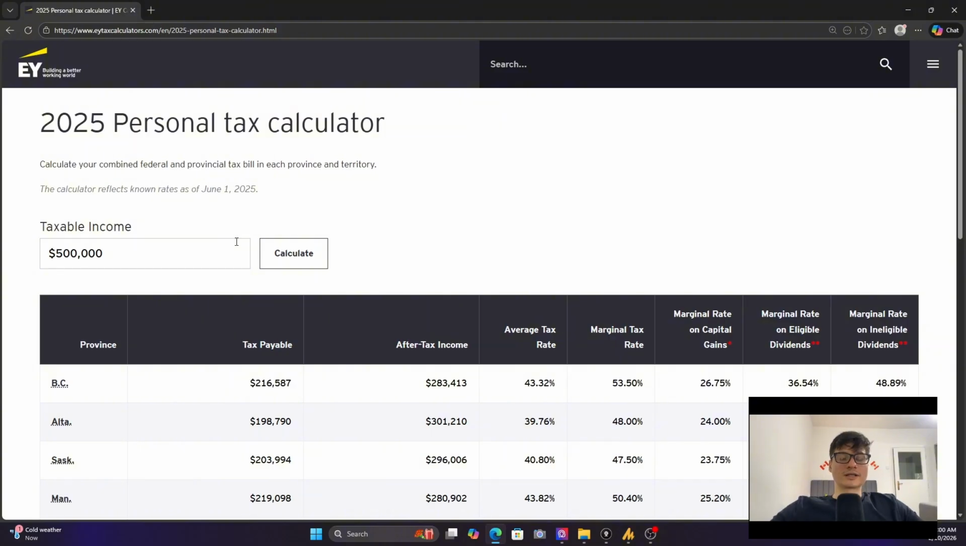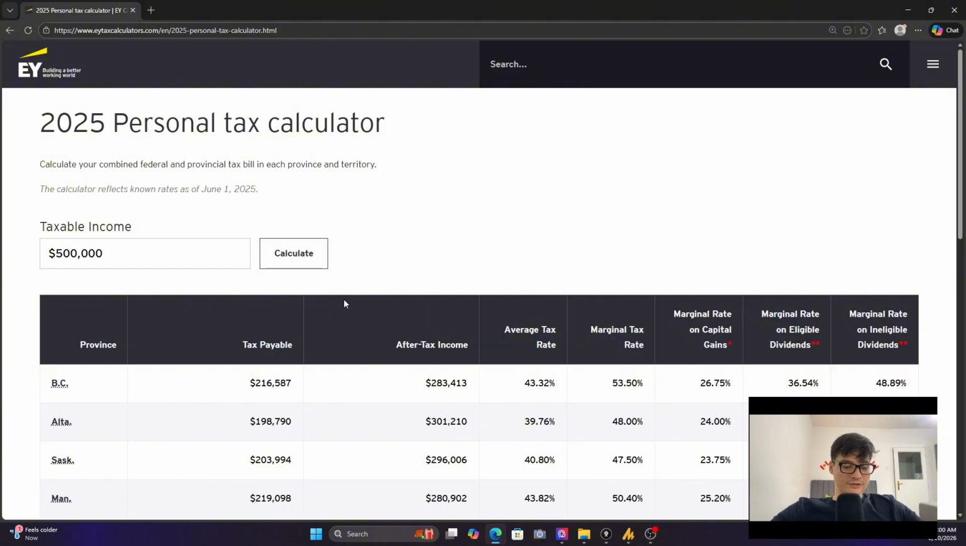So a lot of the times I hear people say, well, every dollar gets taxed at 50%. Well, you can see that your average tax rate doesn't hit that 50% mark. It's at 43.32% in BC. But every dollar earned after 500,000 is taxed at 53.5%.